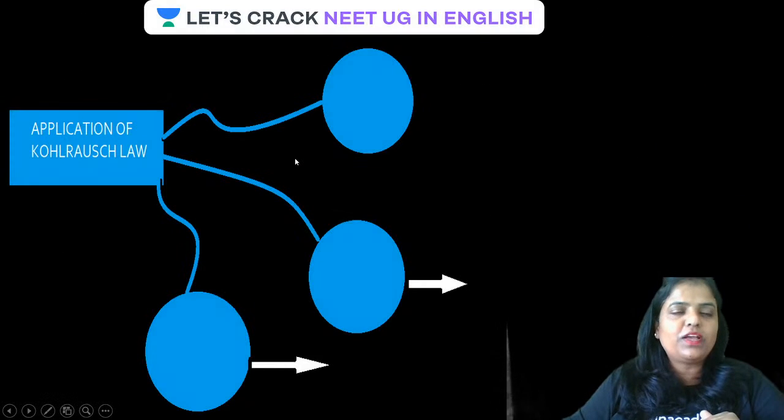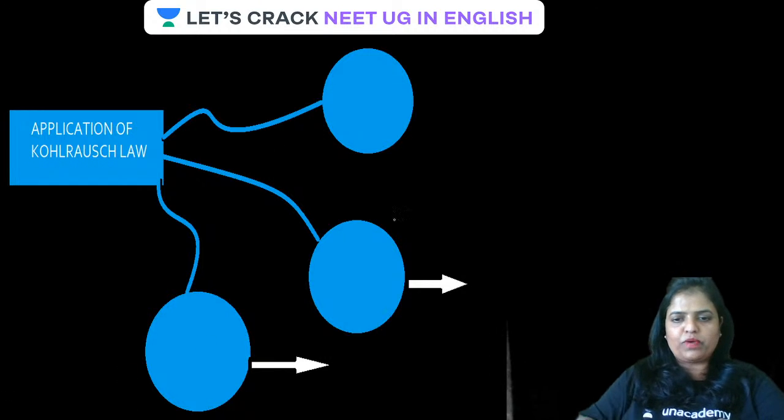Let us go ahead. What are the applications of Kohlrausch law? Let us cover them one by one.